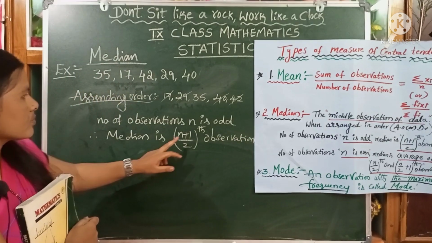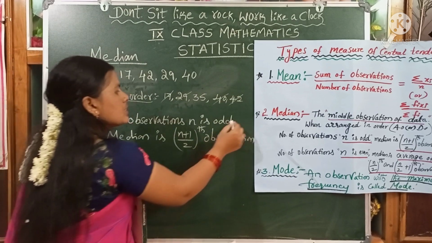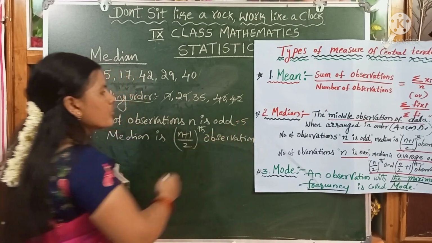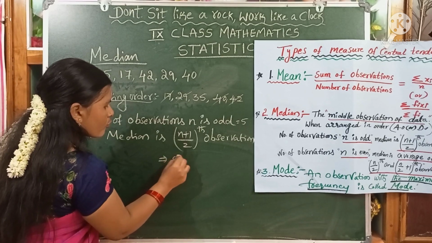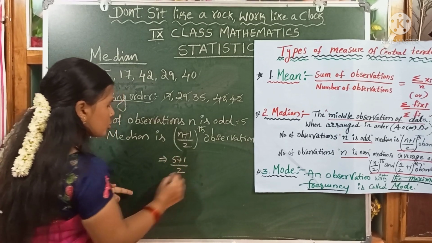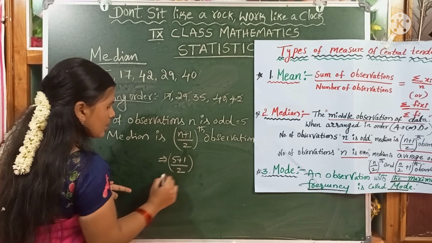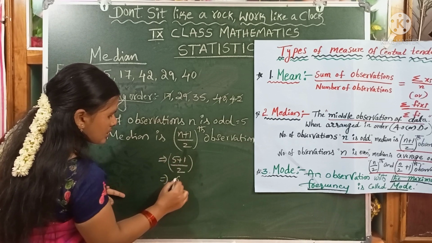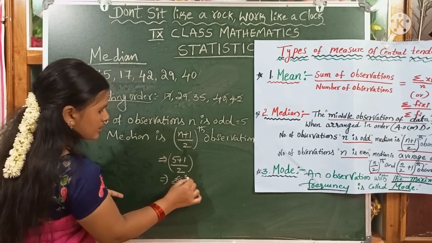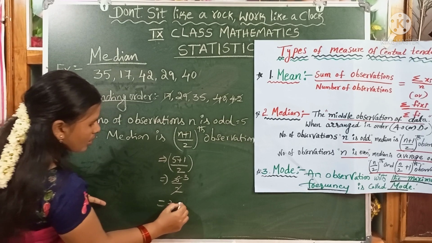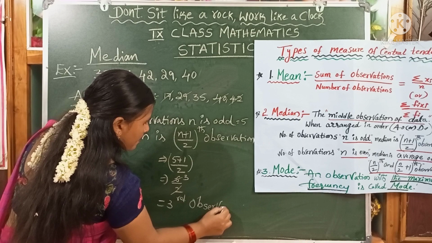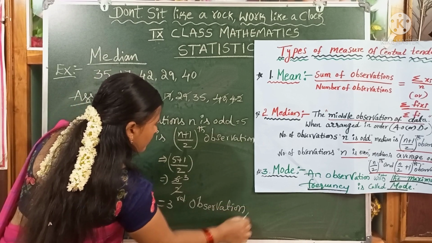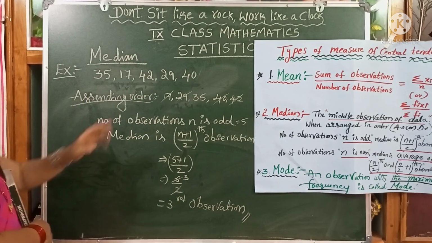Dear children, n is odd, that is 5. So we use 5 in the place of n. 5 plus 1 by 2. What is the answer, children? 5 plus 1 is 6, by 2. We cancel, that is 3. Third observation. The third observation is the median of the given data.